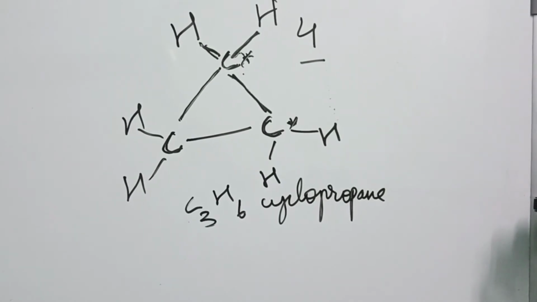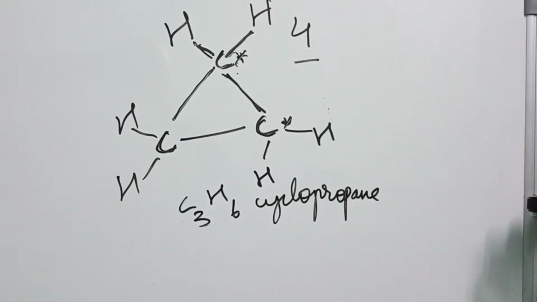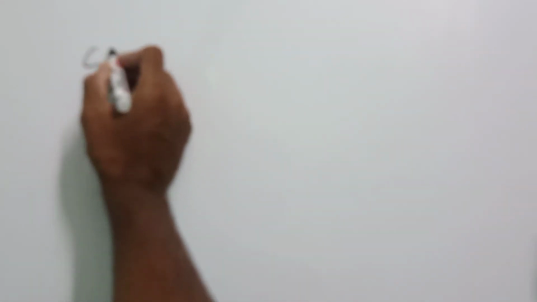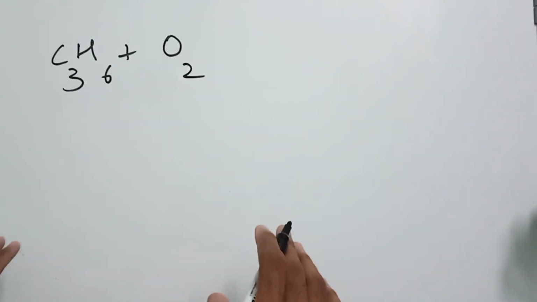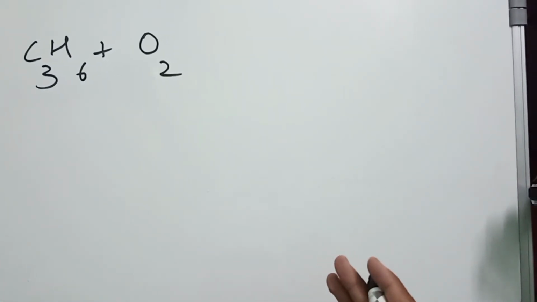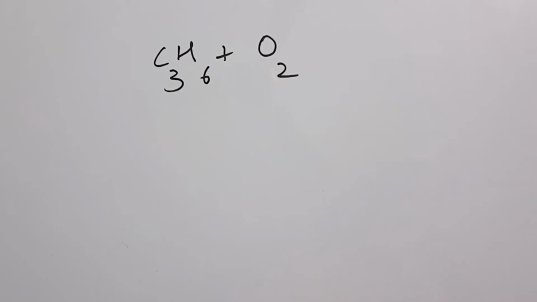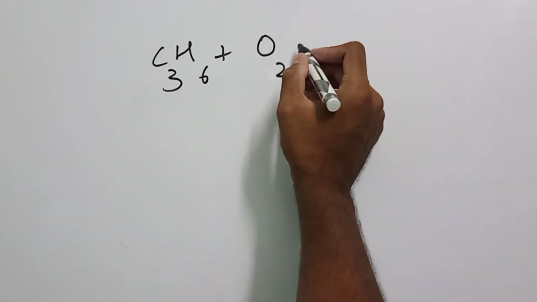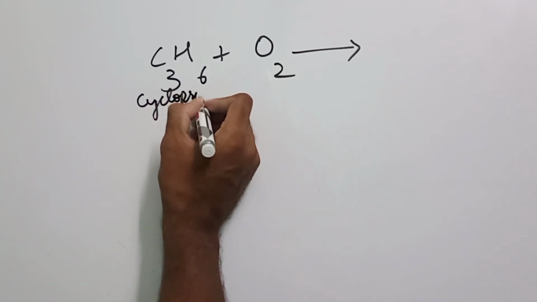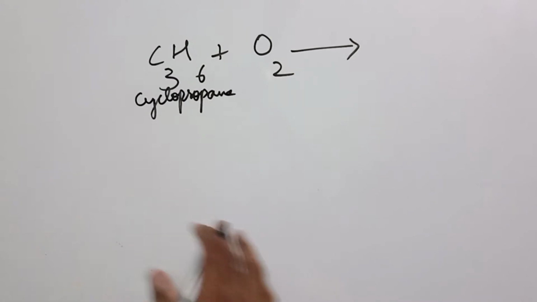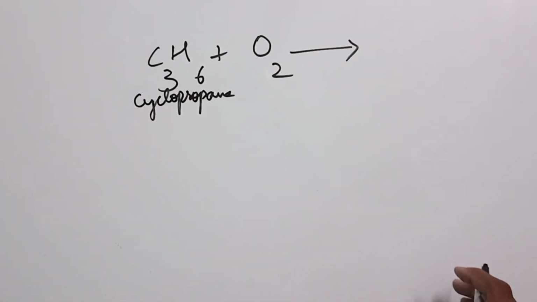How does the combustion go on? We need the reaction for the combustion. So let's draw the reaction. Coming to the combustion of cyclopropane, as you already know, the formula of cyclopropane is C3H6, and this is reacting with oxygen. Why is this reacting with oxygen? Because oxygen is present in the atmosphere, and we are burning a hydrocarbon here. Cyclopropane is a hydrocarbon. The formula is C3H6, and now we will see what happens in this reaction.